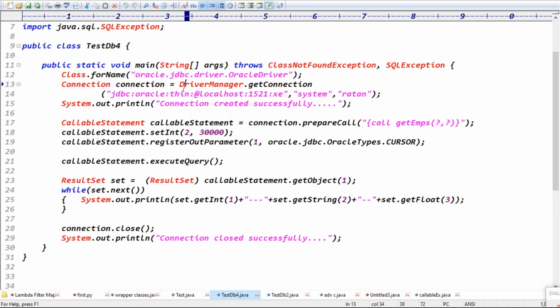Just I'm showing the procedure, guys. You try to complete this example at least. Try to write the procedure and complete the example. The procedure name is get employees. The input is salary, sorry, salary is input. The output is what? Multiple records we have to hold. Here is the code, guys, where I'm setting the salary.